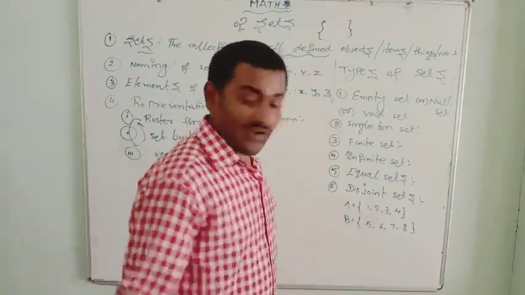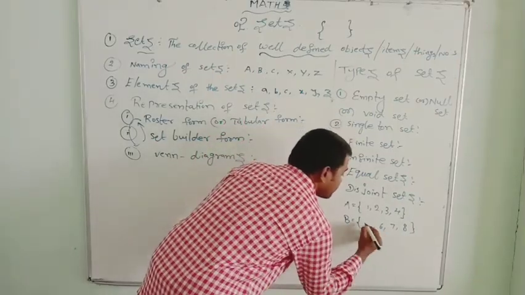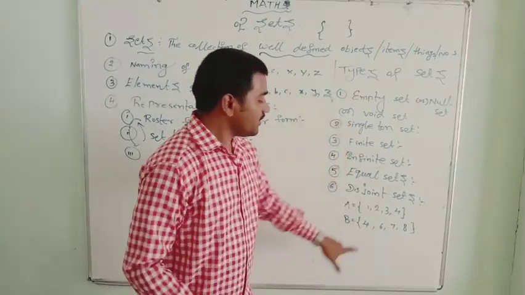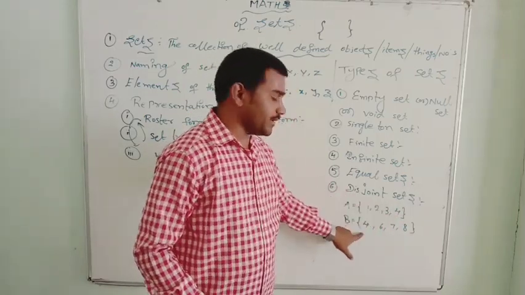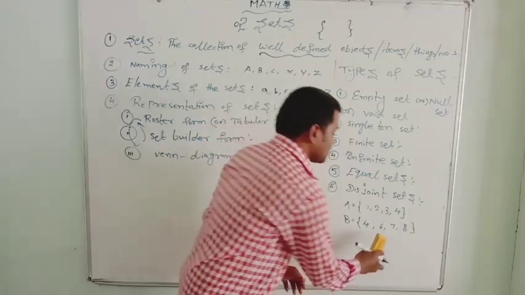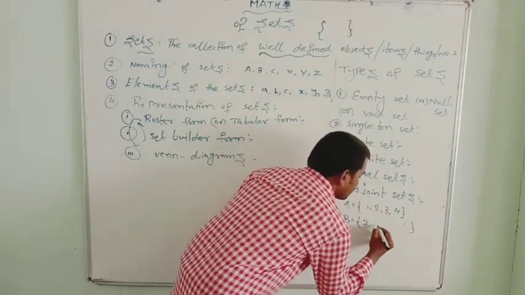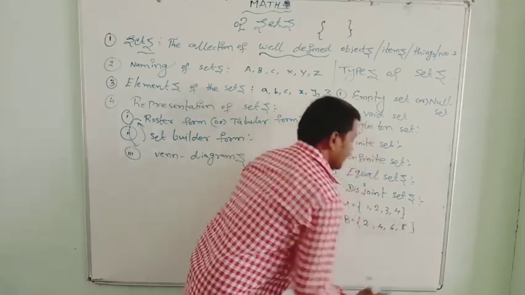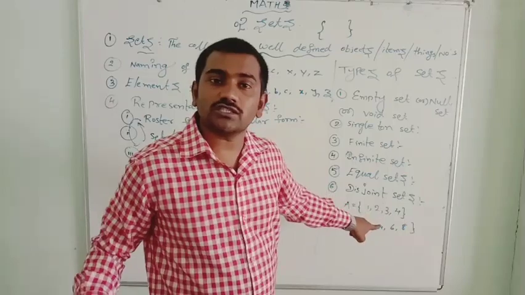No. Suppose instead of 5, if I take here 4, and here 2, 4, 6, 8, in these two sets this is not a disjoint system.